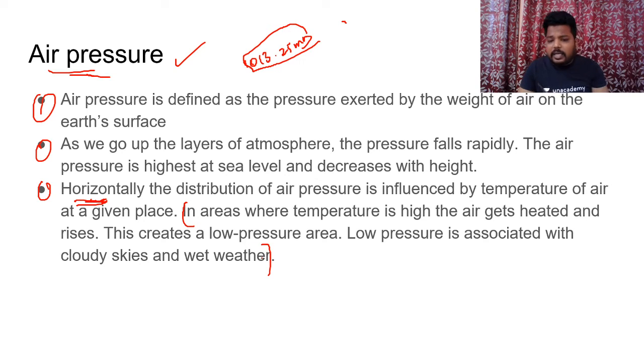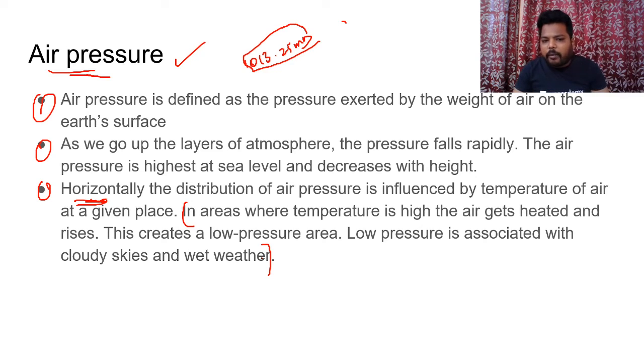It is very simple. The horizontal distribution of pressure would be having a direct connection with the temperature. I am saying it very simple. See, in the areas where we have high temperature, the air in that region heats well, and it tends to rise upwards. It creates low pressure conditions, and because of this heated air reaching upwards, we would be experiencing low pressure over there, and low pressure experienced regions would be experiencing cloudy skies and hot weather conditions. So hence in those regions we would be experiencing heavy rainfall.